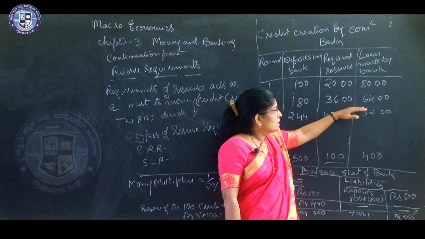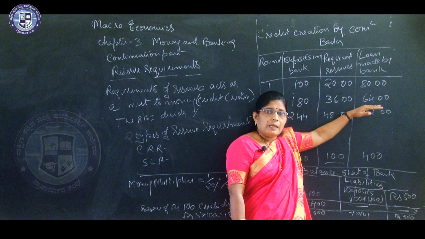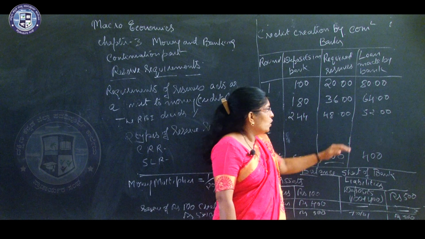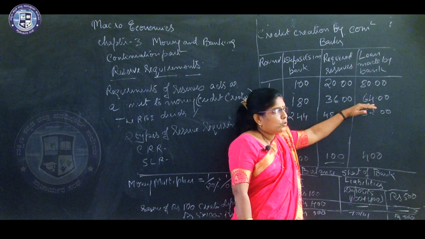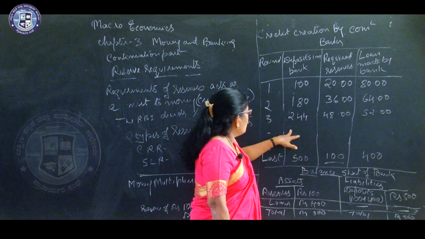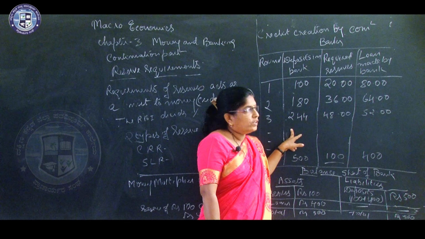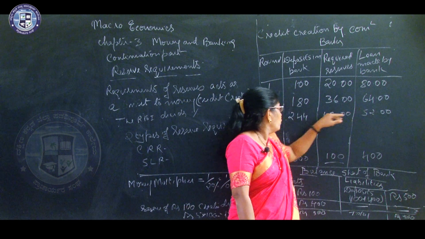So this 64 rupees will be lent by the bank to Mr. Z as a loan, okay, and Mr. Z keeps it in the bank. So the total deposit of the commercial bank will be 244. What is it? 180 plus 64, that is 244, okay.